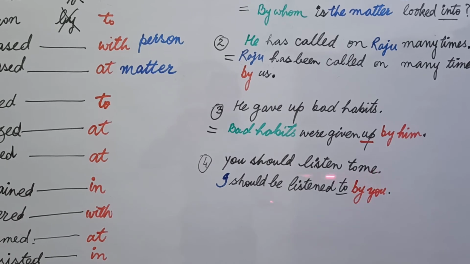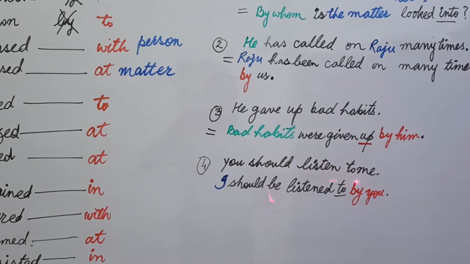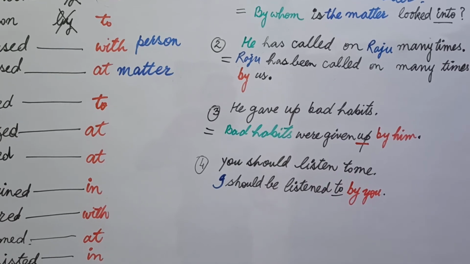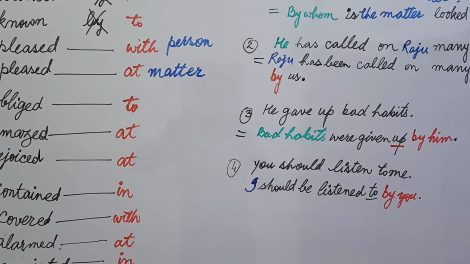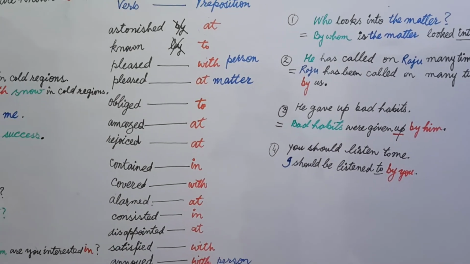You pick me and place it in the place of you: I should be listened to. This "to" is with listen, so it will stay with listen, and you will use an additional "by" for your subject, and then you can write by you, full stop. I should be listened to by you.